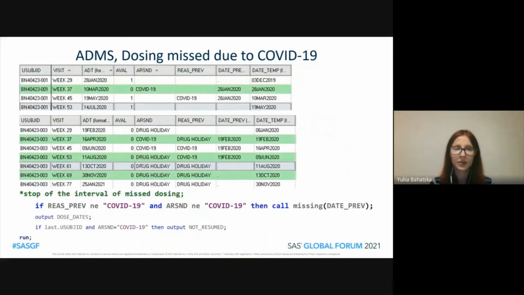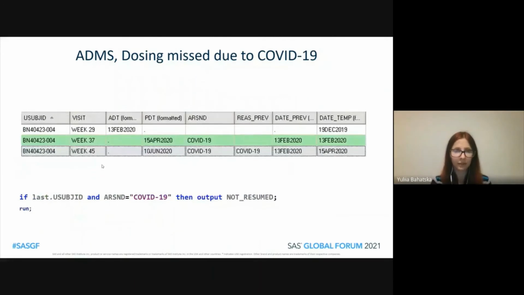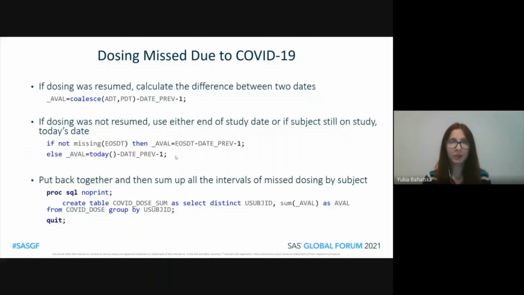Now let's proceed to the stop of the interval of missed dosing. Let's take a look at these two subjects. So for this subject, this would be the 19th of May, so the date when the dosing was resumed. And for the second subject, this would be the 13th of October, the date of the dose that was missed due to other reason than COVID-19. And the general rule here would be that if the previous reason was not COVID-19 and the current reason is not COVID-19, regardless of whether or not the dose was administered, we assign this as an end of the interval. Finally, if the dosing was never resumed, we output it in the separate dataset, which we call not resumed, and treat separately. Now we can proceed to the final step of our derivations.